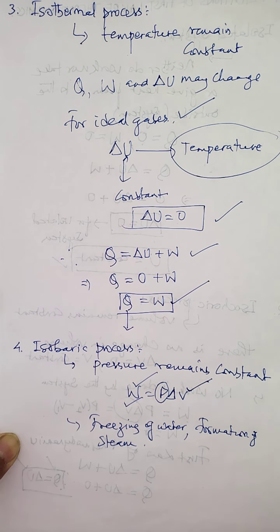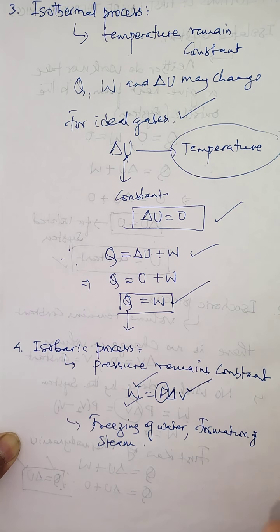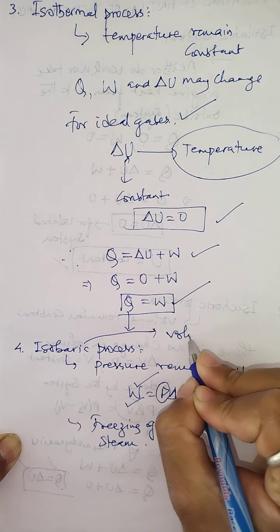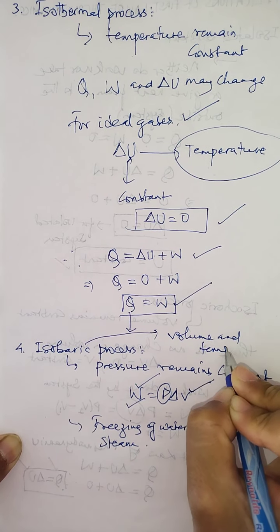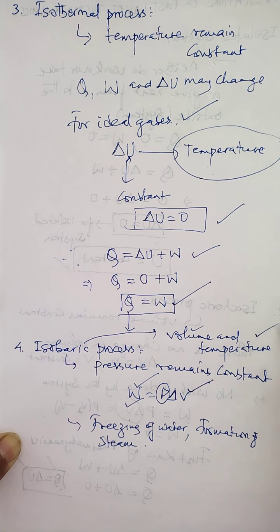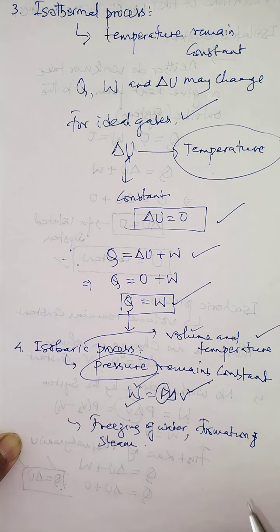So children, under this process, when some amount of heat is supplied to the system, the volume and the temperature change. That means under an isobaric process, volume and temperature change. These two thermodynamic coordinates change, but the pressure remains constant. And that process is called an isobaric process.